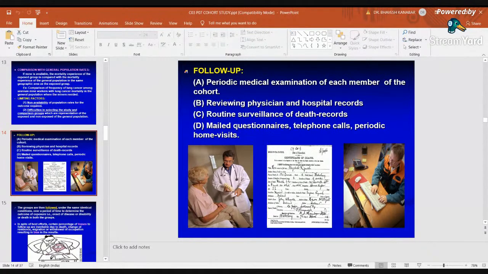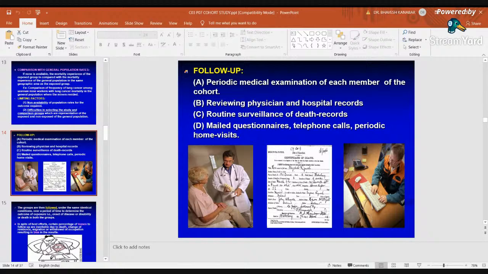The study participants will obtain the questionnaire by mail, or by WhatsApp, or by Google Form, or by telephone call, or by home visits. Nowadays, with the availability of various technology, home visits will not be required. We will mail this or send it by WhatsApp, and they will fill it frequently.